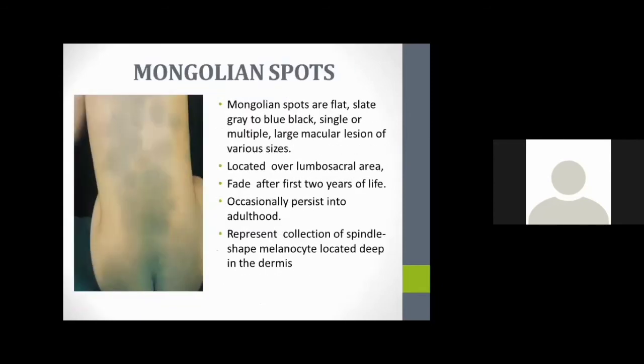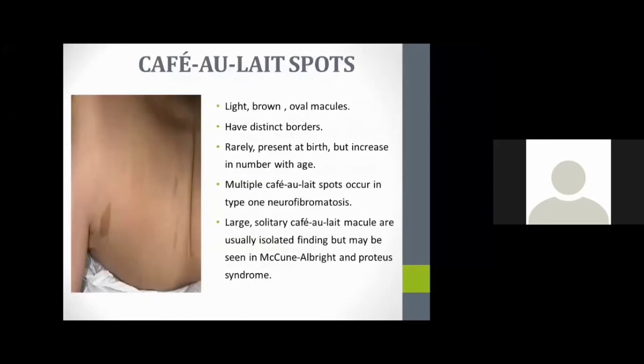Mongolian spots, this is also a normal condition. Mongolian spots are flat, slate gray to blue-black, single or multiple large macular lesions of various sizes. Mainly, they are located on the lumbosacral area, and they also fade after the first 2 years of life. You already studied café-au-lait spots, macular lesions. Then hemolytic nevus.